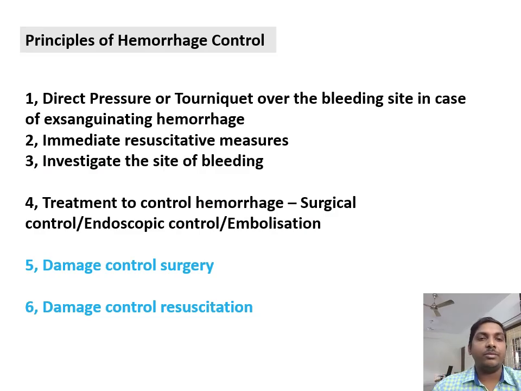So the principles of hemorrhage control. Whenever you see a hemorrhage that is exsanguinating from the extremity, you just apply compression, or apply the tourniquet proximal to that area. First thing, you just compress, then you immediately shift the patient to OT to achieve surgical control of the exsanguinating hemorrhage. When it is going to be a concealed hemorrhage, you need to identify the cause for the hemorrhage.